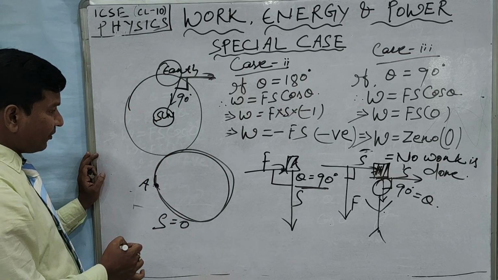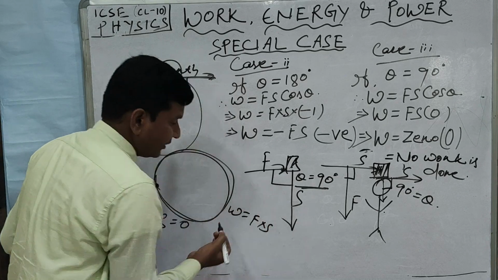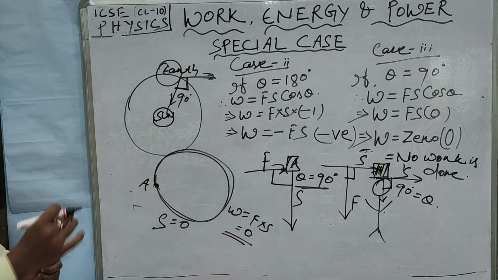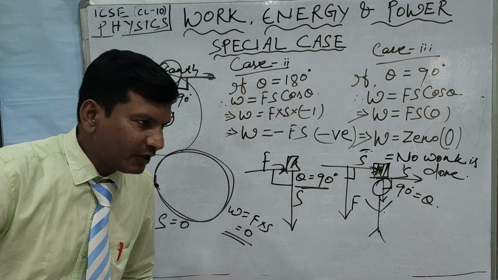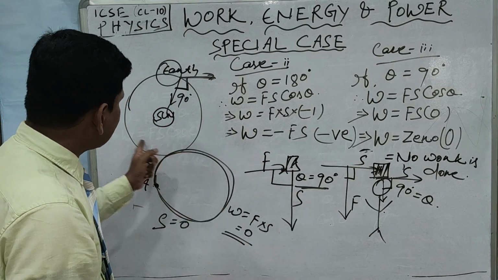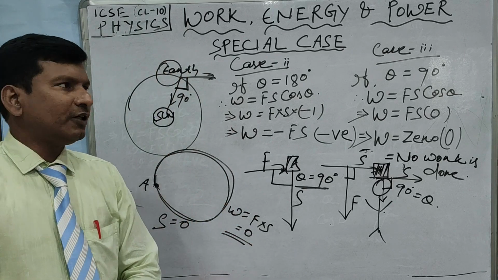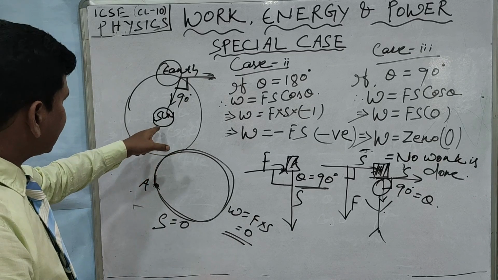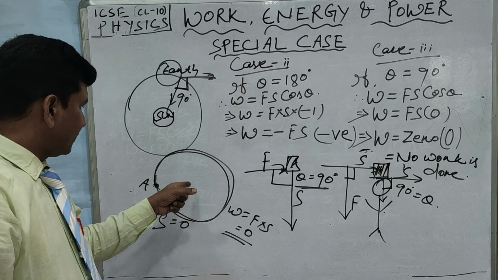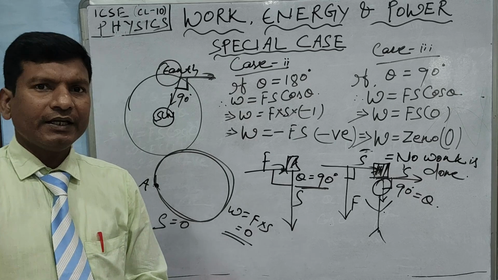If the displacement of the body is 0, then work done is equal to force into displacement. Displacement is 0, so work done is 0. So in both cases, whether the body is moving a round trip, or half of the circle, or a quarter of a circle, in all these situations the work done by the gravitational force of the sun onto the earth, or the work done by the force which is acting at the center, will be 0.